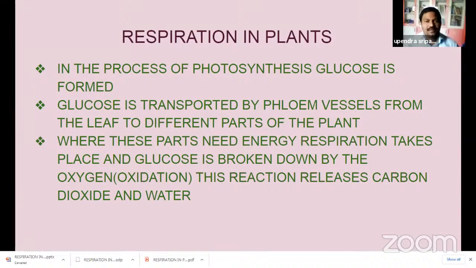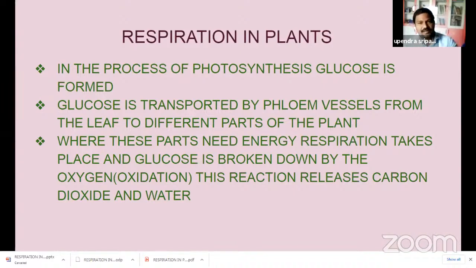Students, already I said glucose is formed in photosynthesis. Glucose is transported by phloem cells to different parts of the plant's body. Where these parts need energy, respiration takes place and glucose is broken down. Already we discussed this. Respiration's main target is releasing energy from the glucose. This energy is used for different cellular functions. In this respiration process, carbon dioxide is also released. Besides energy, carbon dioxide and water are also released.